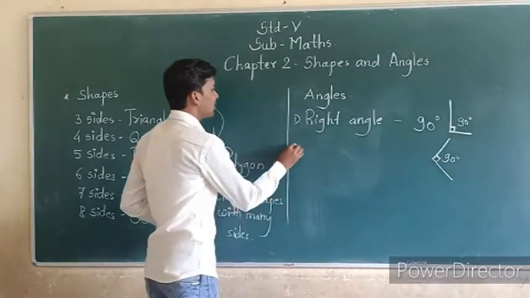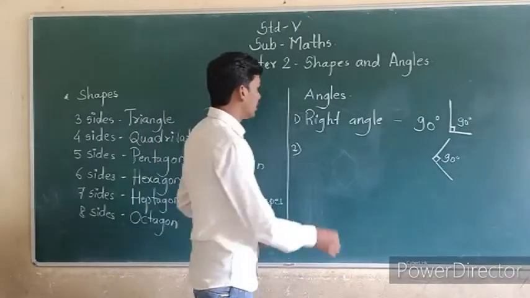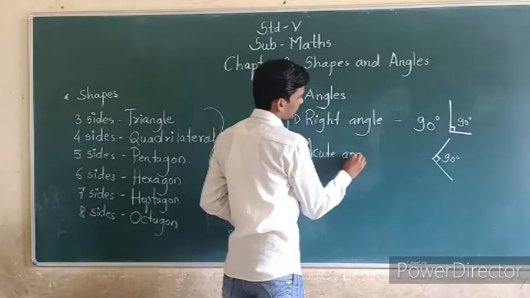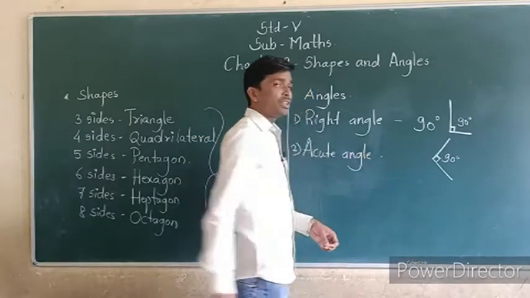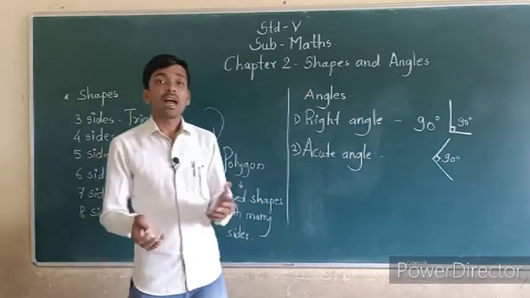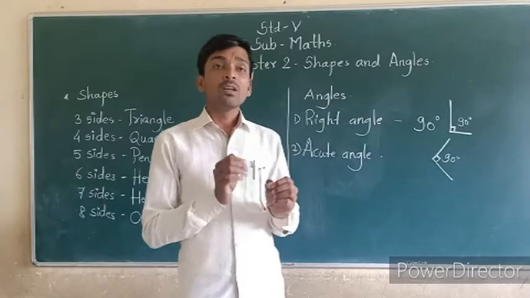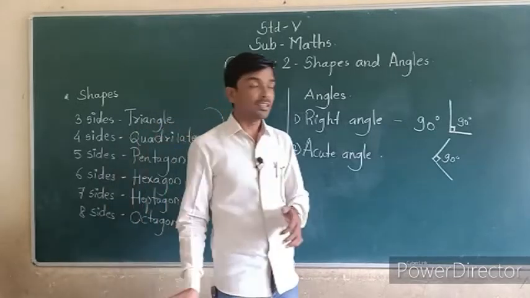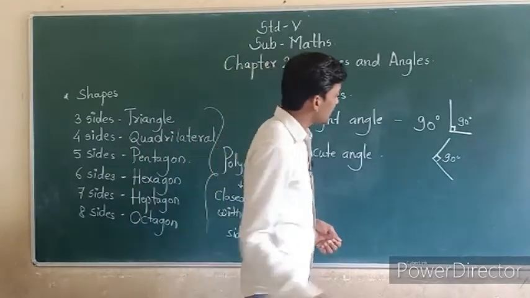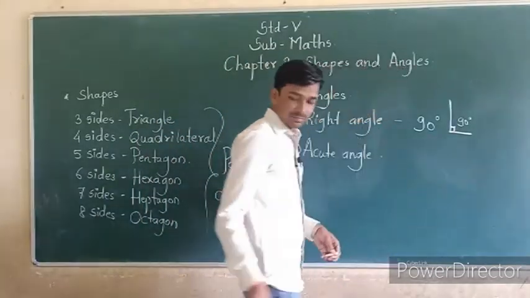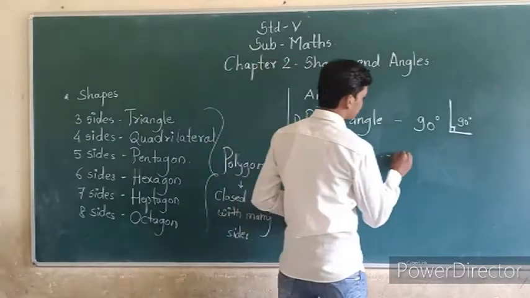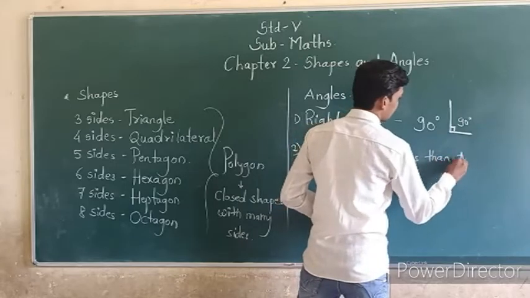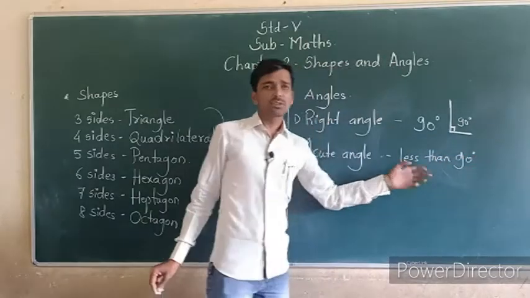Okay. Second type, that is acute angle. Which is called acute angle? Acute means small. The angle whose measure is less than 90 degrees. I will write here in short form.